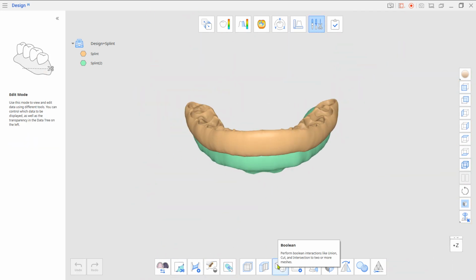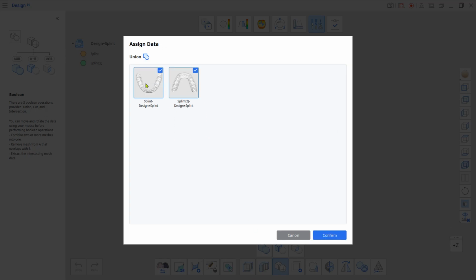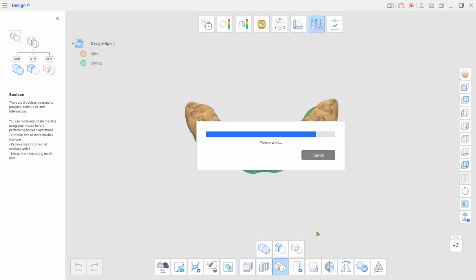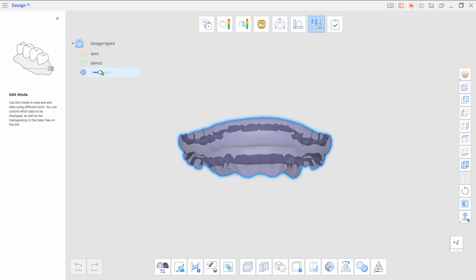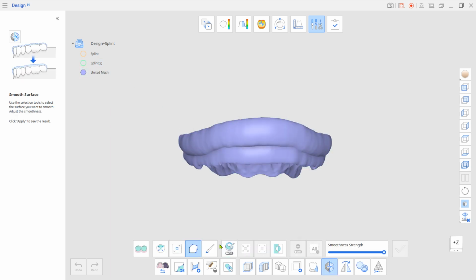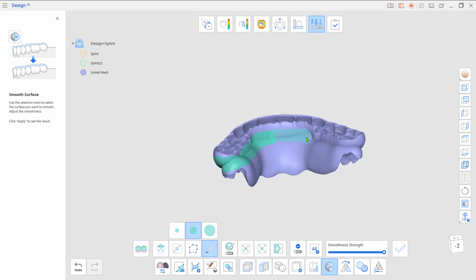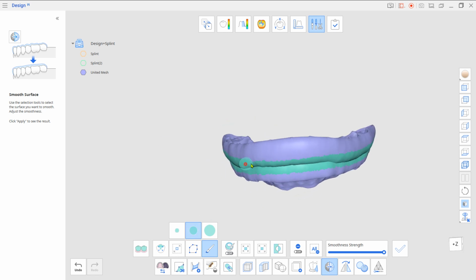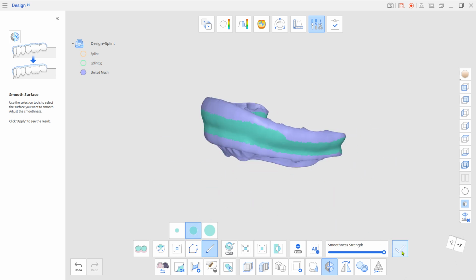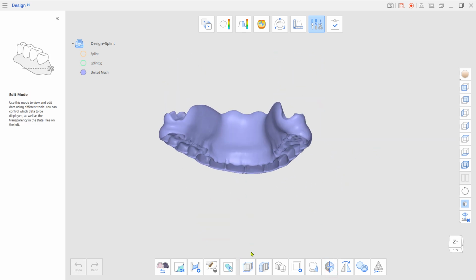Use the Boolean union to merge them together. Now use the Smooth Surface tool to smooth out the merged area. Now you have a 3D printable anti-snoring device.